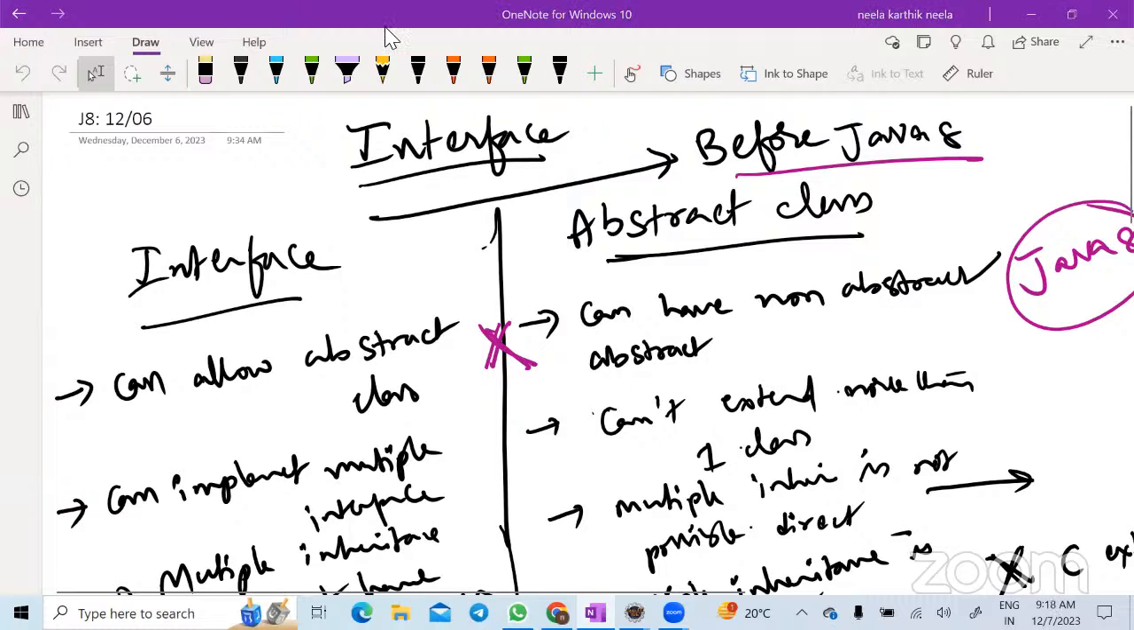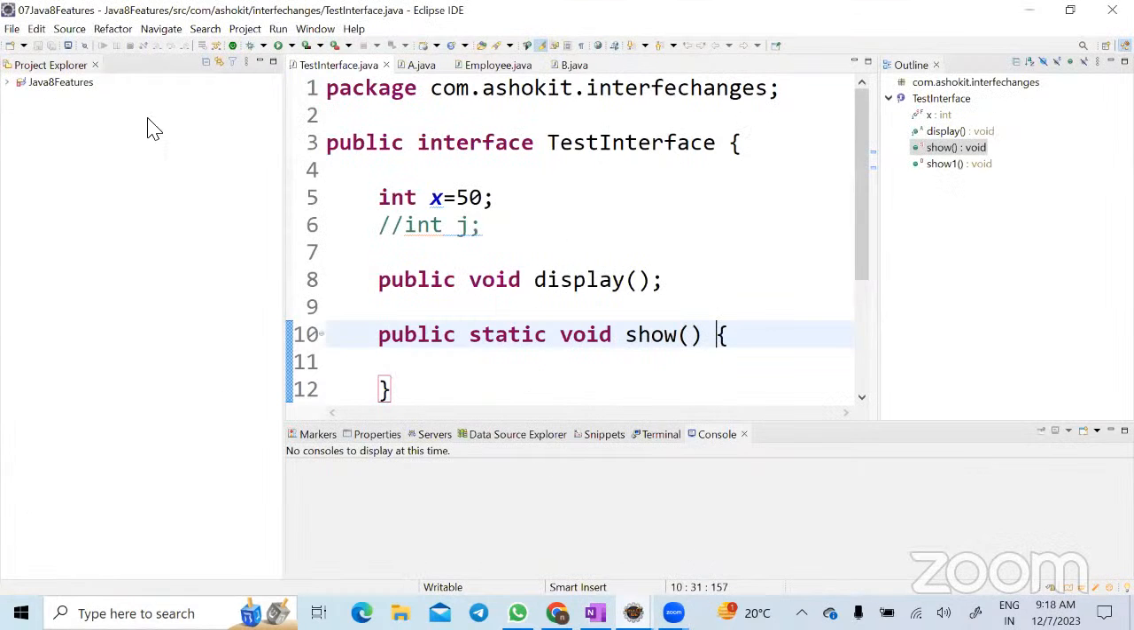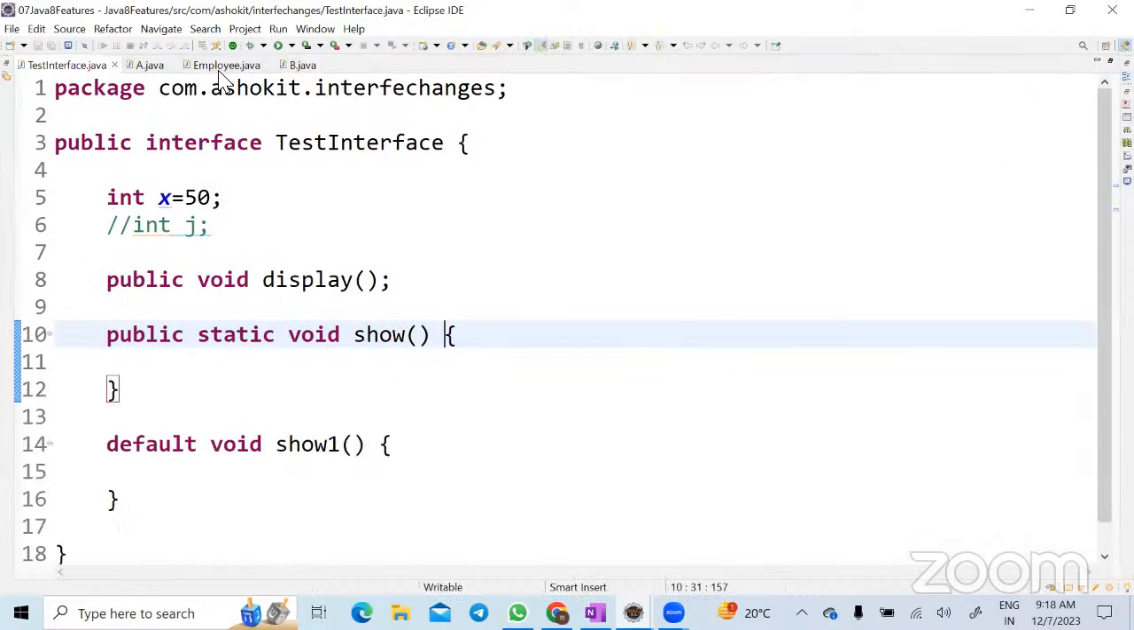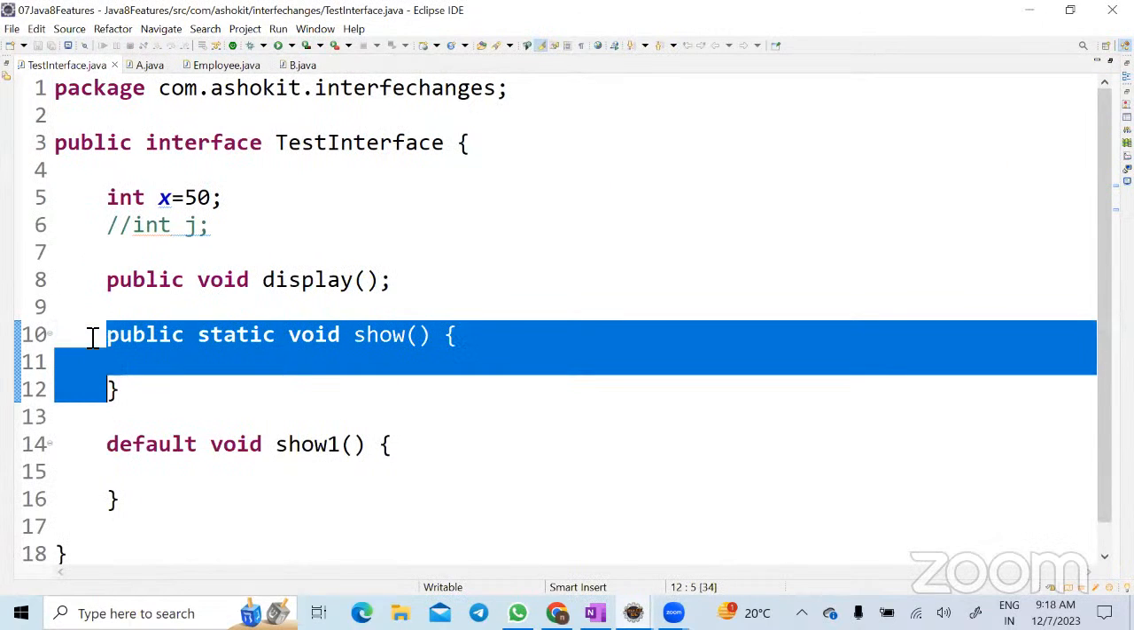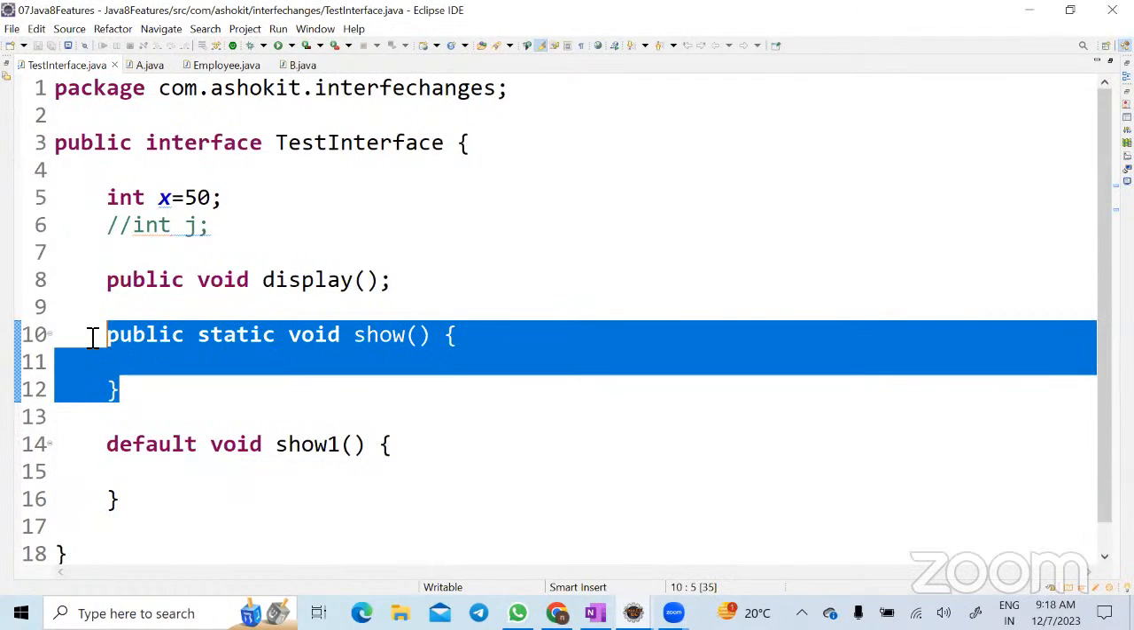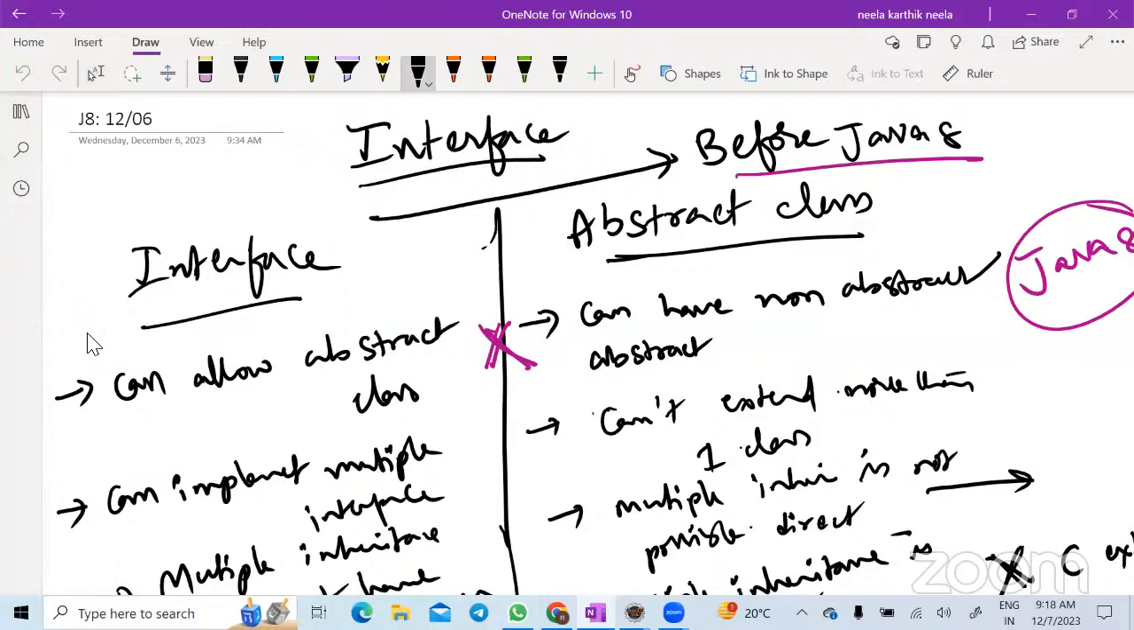But from Java 8 onwards, there is one difference that has gone, right? From Java 8 onwards, you can write non-abstract methods also in the interface. Now let us see what those non-abstract methods are. I have written one interface, test interface. Are you able to write one non-abstract method? Yes. So this is the change. Now from Java 8 onward, this difference is no longer valid, correct? An interface can have non-abstract methods also, and abstract methods also. An abstract class also can have non-abstract and abstract. So this difference is no longer valid, but all the remaining differences are valid.